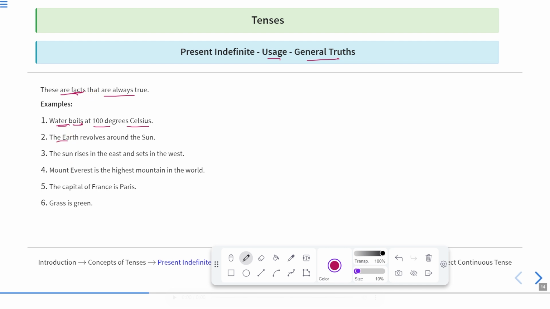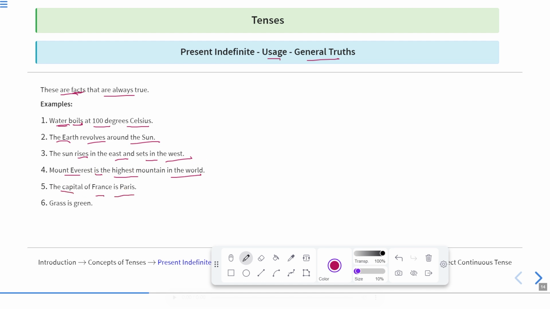Okay. The earth revolves around the sun. So it is also the universal truth which one cannot change. It happens always, and will always happen in future as well. This is also the universal truth. The sun rises in the east and sets in the west. This is also true because this is the general truth, and general truth is always shown in the present indefinite tense. Mount Everest is the highest mountain in the world.